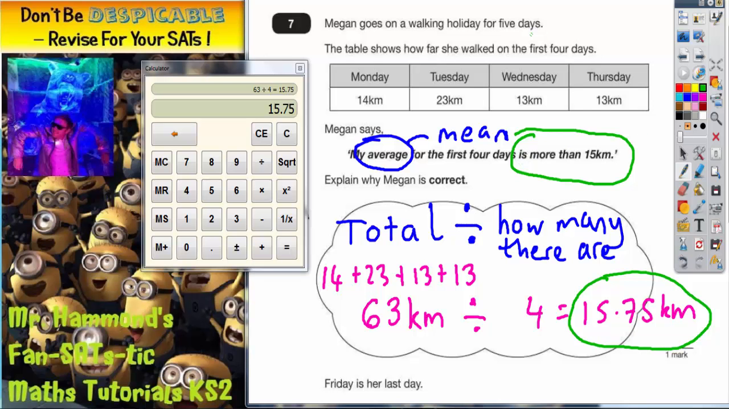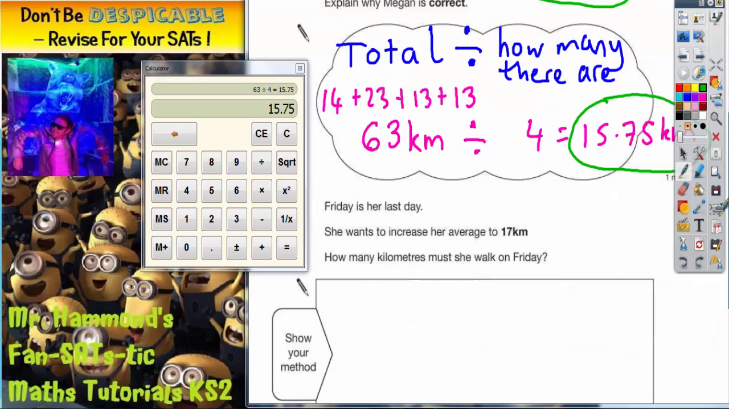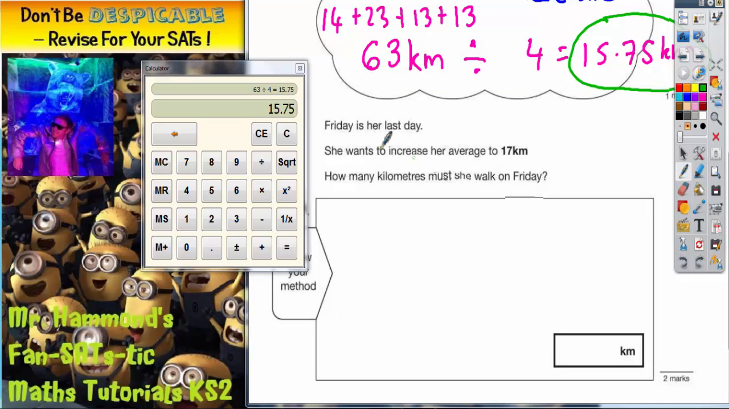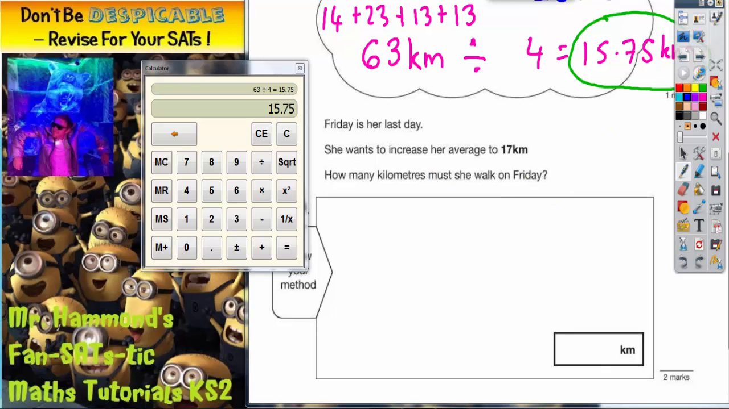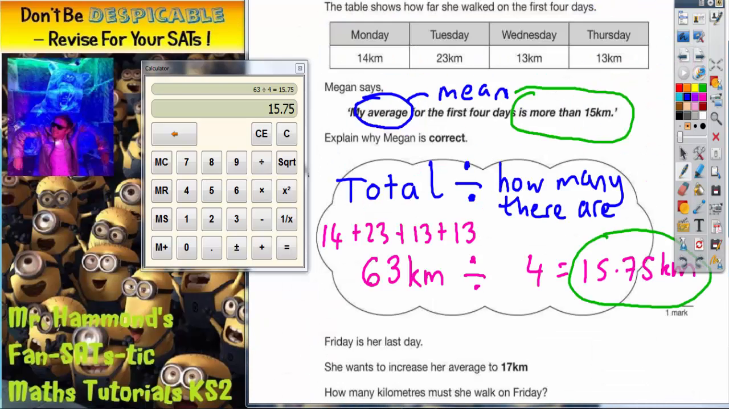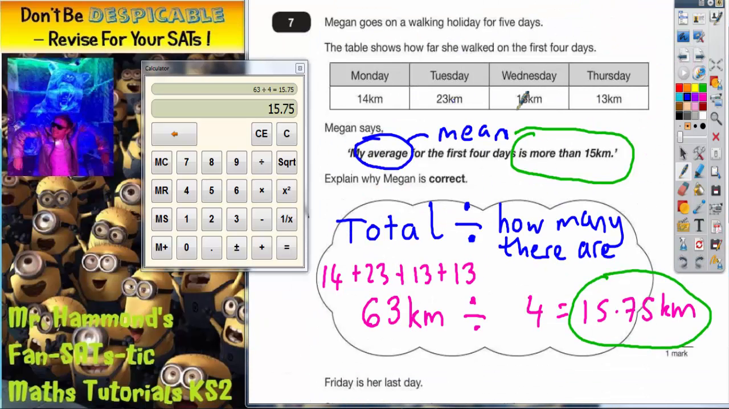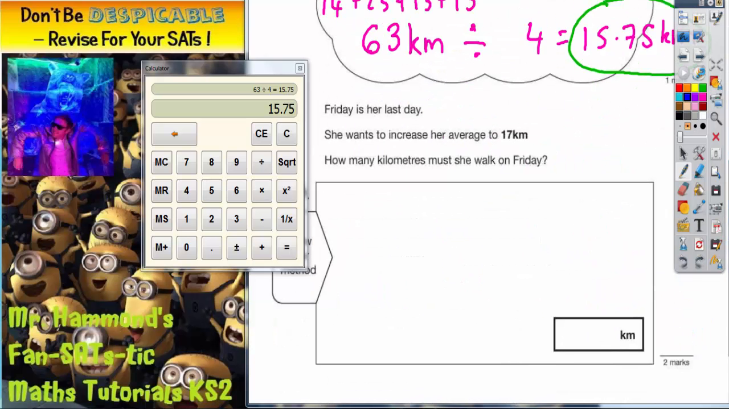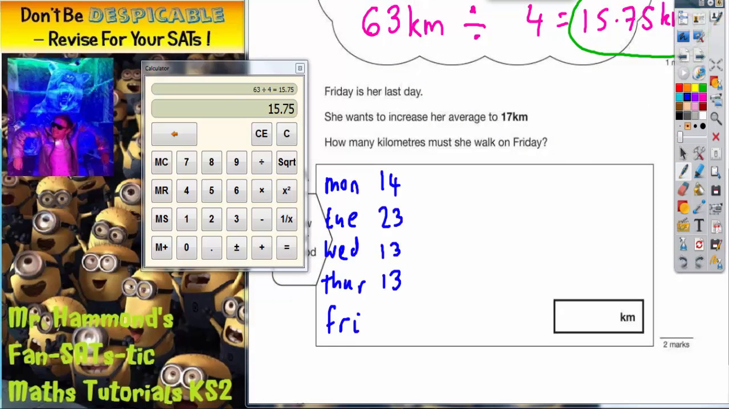So that works. Now if we scroll down to look at the second question, it says Friday is her last day. She wants to increase her average to 17 kilometres. How many kilometres must she walk on Friday? Well, the first thing we'll do is we'll bring all the measurements from Monday, Tuesday, Wednesday, Thursday down to the bottom, because that will help us work it out so we don't need to keep scrolling up.